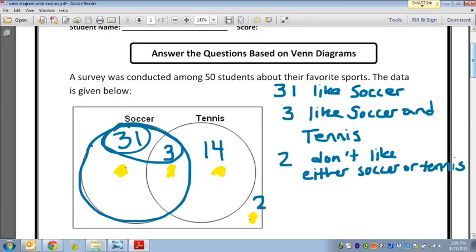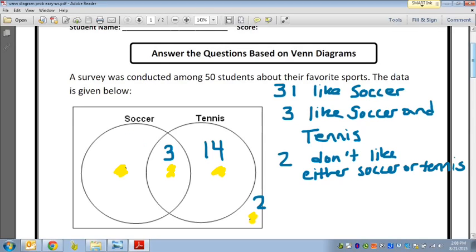So there's 31 people who like soccer, but we know that 3 people like soccer and tennis. So what that means is it's actually not 31. It's actually only 28, right? Because 28 plus 3 equals 31. Does that make sense? So before I had 31 people like soccer, but remember the 3 people that like soccer and tennis still count for the people that like soccer. So there's only 28 people who like just soccer, but there's 28 people plus 3 people who like soccer and tennis. So 28 plus 3 is 31. Okay? And so, yep, there's 28.